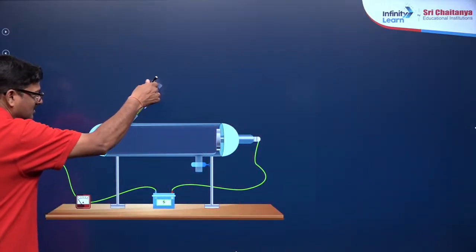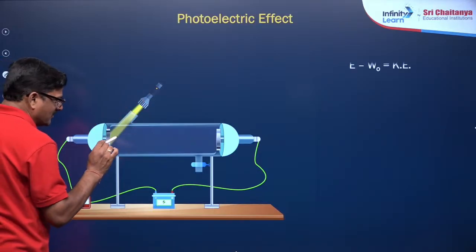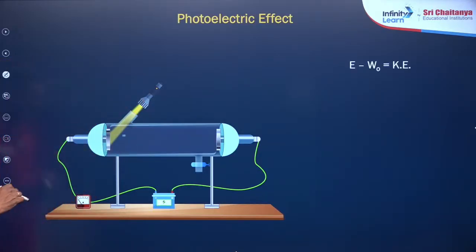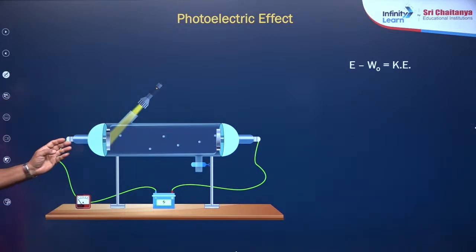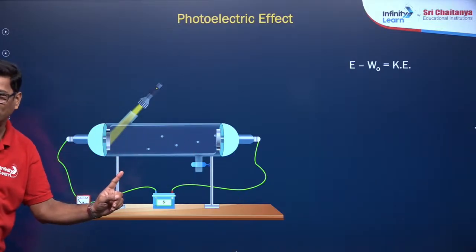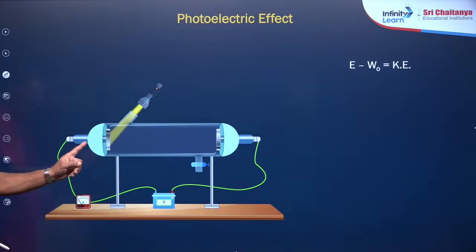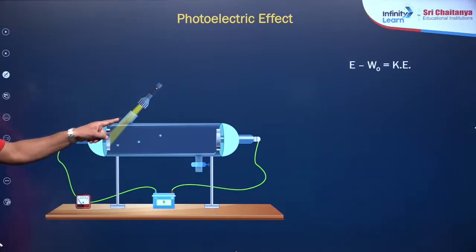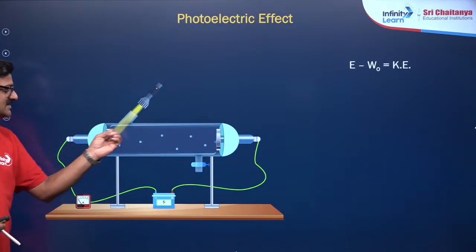When this light is allowed to fall on it, the electrons present in the metal are going to be taken out. You can see when this light is allowed to fall, you are going to see the ejection of electrons. Are you getting or not, Varsha? All the students, you can see, when this light is allowed to fall on the metal plate, the electrons present on the metal plate are ejected.